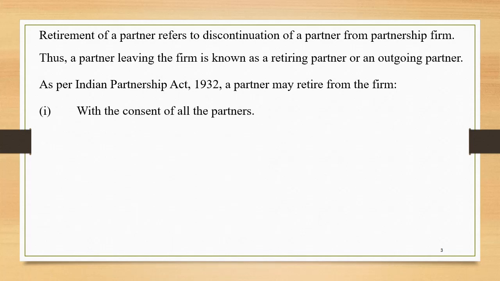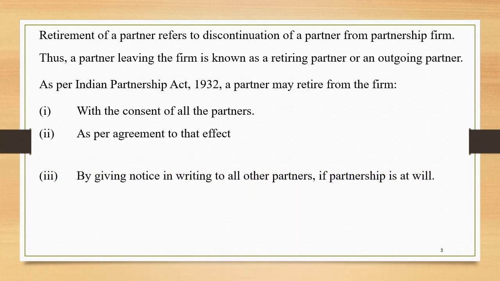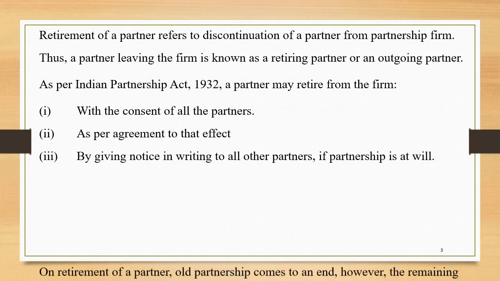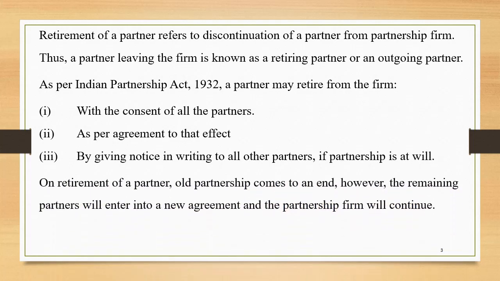Number 1, with the consent of all the partners. Number 2, as per agreement to that effect. And number 3, by giving notice in writing to all of the partners if the partnership is at will. On retirement of a partner, the old partnership comes to an end. However, the remaining partners will enter into a new agreement and the partnership firm will continue.